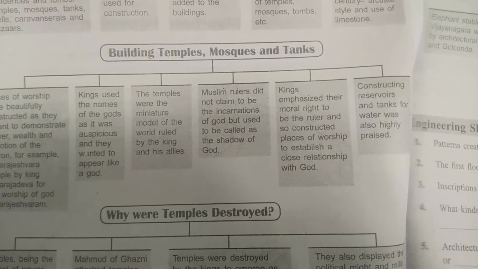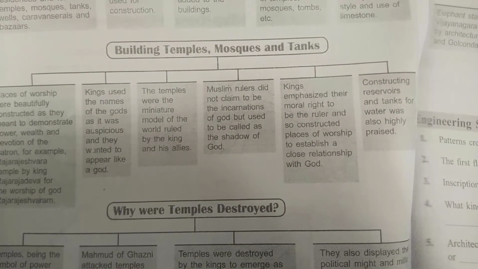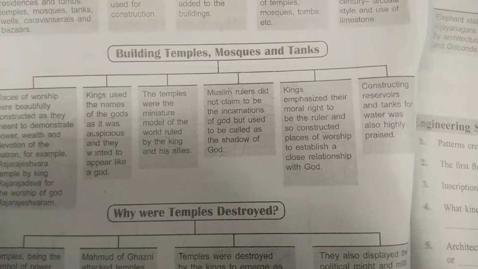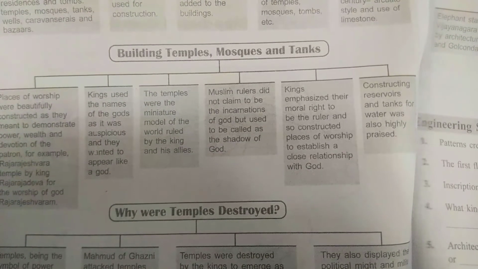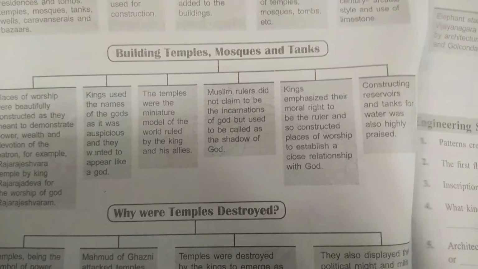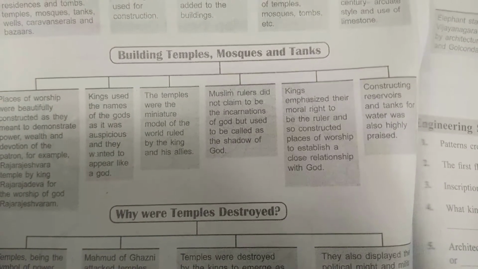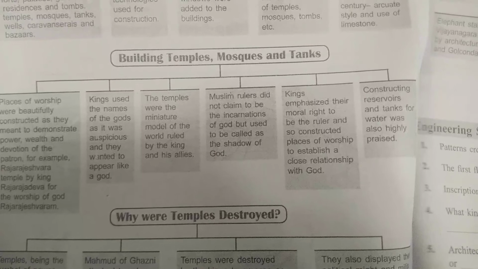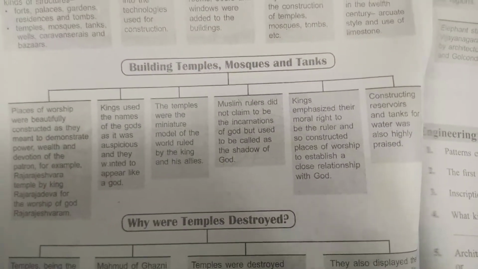Constructing reservoirs and tanks for water was also highly praised during this time. Rather than only constructing temples and caravanserais, they also built reservoirs to preserve water.